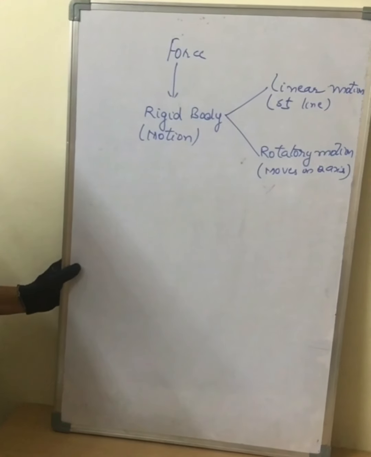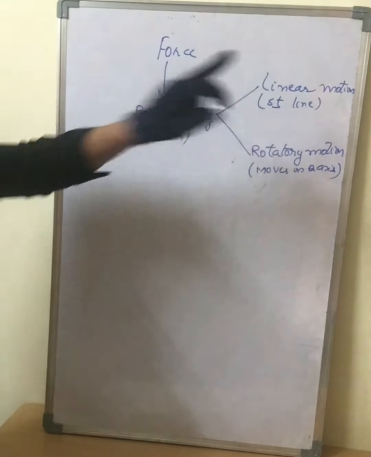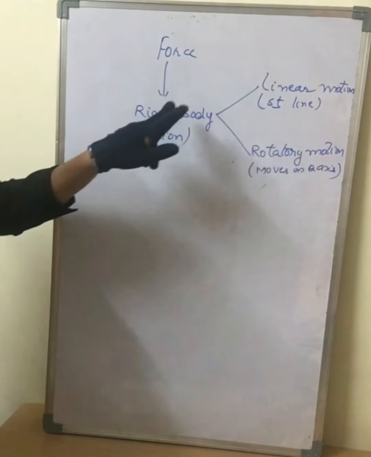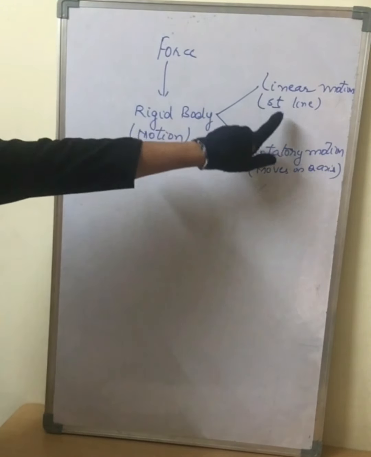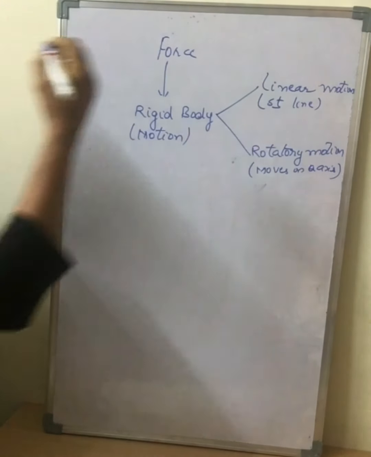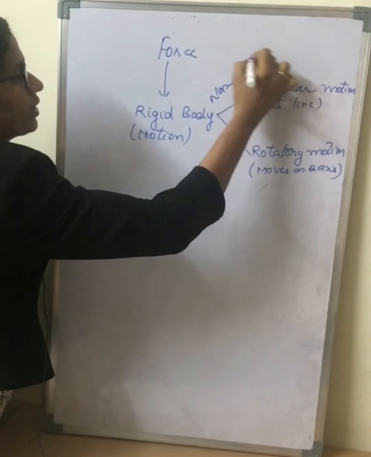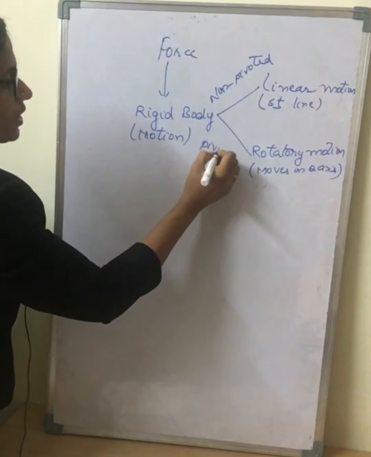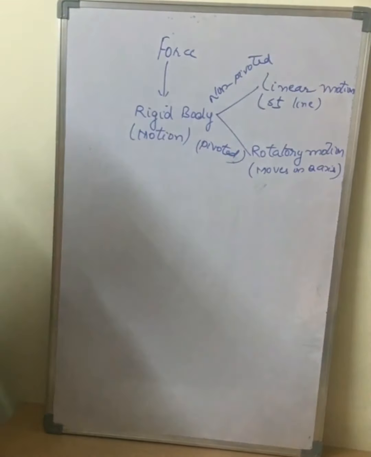Now, when does this force produce linear motion on a rigid body? When this body is non-pivoted. And if the body is pivoted, then this force produces the rotatory motion on this rigid body. Let me make this simple for you.